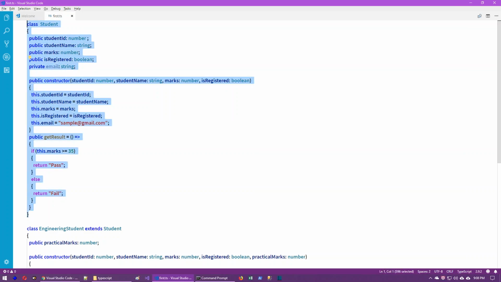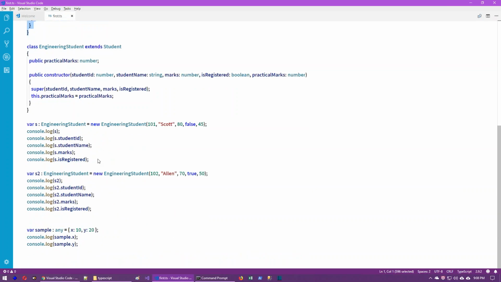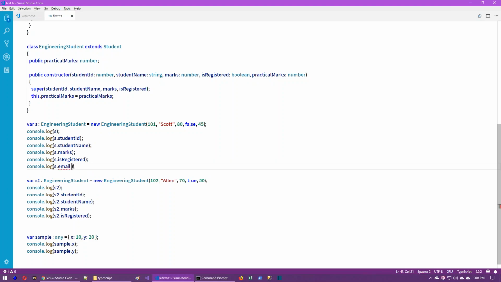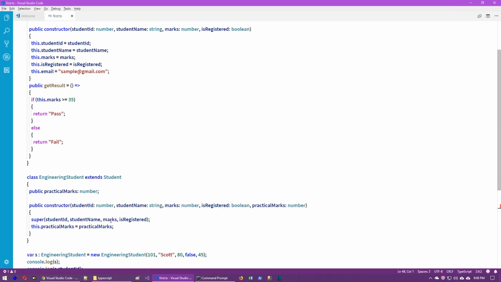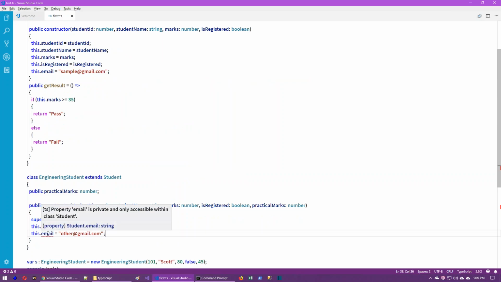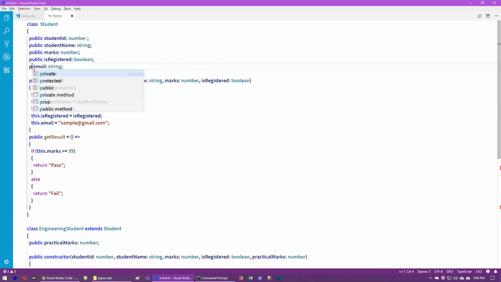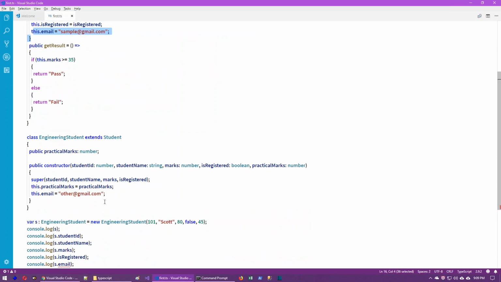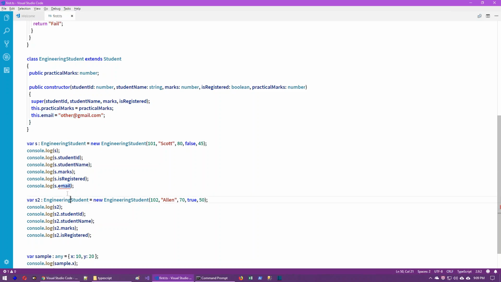That means we can access it anywhere within the same class. But since it's a private member, can we print it outside? For example, I'm trying to print email, and it's not allowed. It shows an error saying that email is private and only accessible within the class student, not even in the child class. Can we access this dot email here? Not accessible. But if it is protected, now we can access it in the same class and also in the corresponding child class, but of course not outside. Still, it's not accessible here.